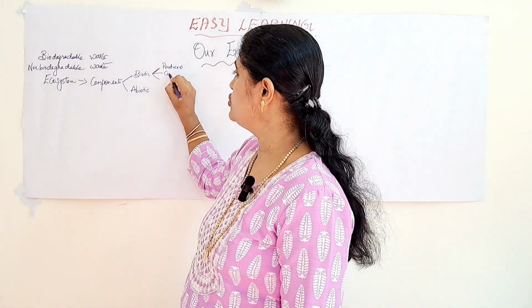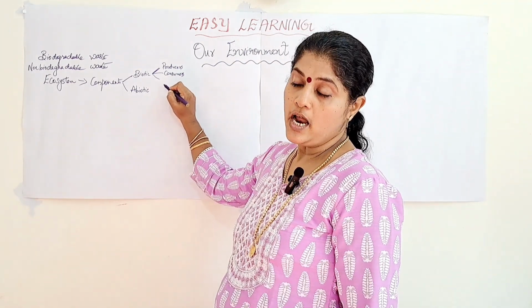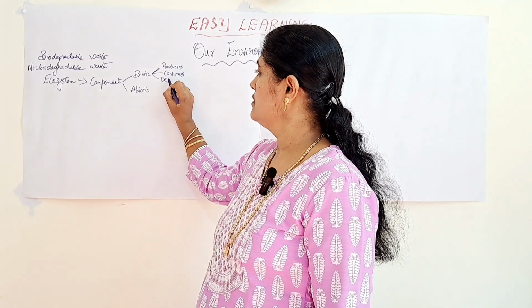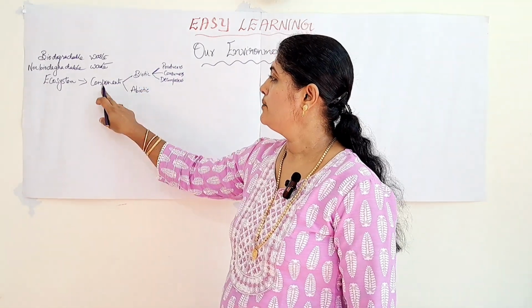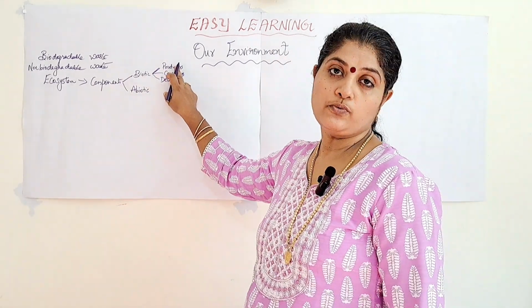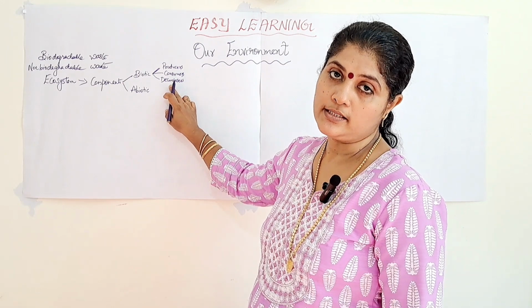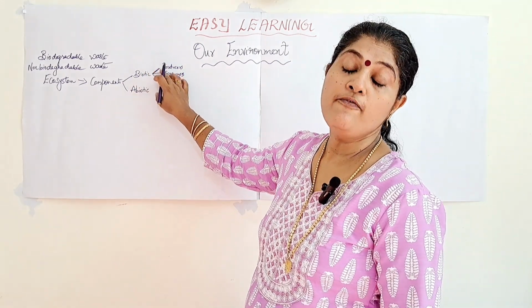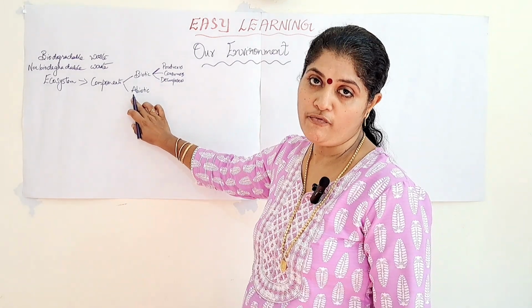Second is the consumers. Third is the decomposers. So the main biotic components: first the producers, second the consumers, and third the decomposers.